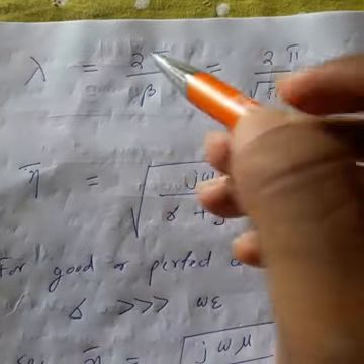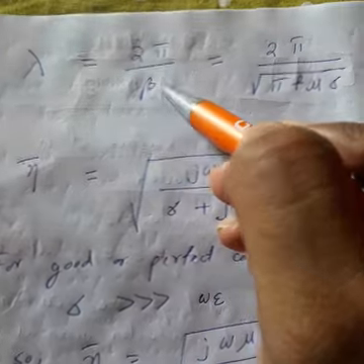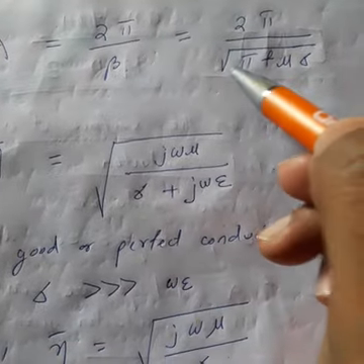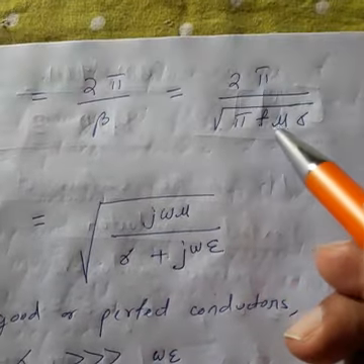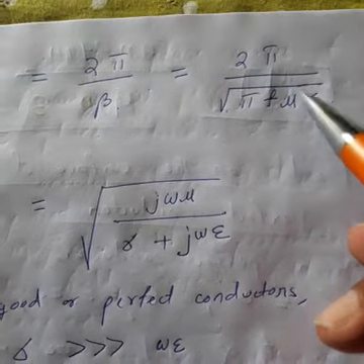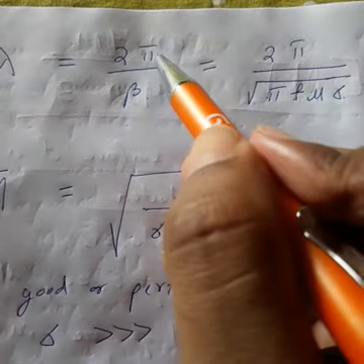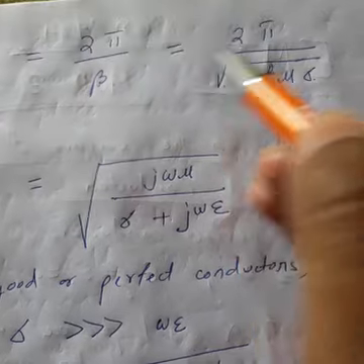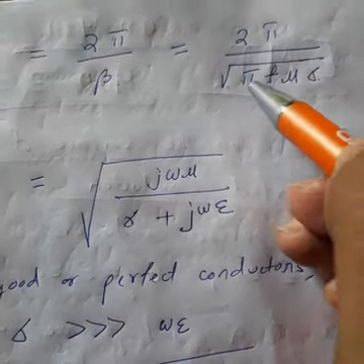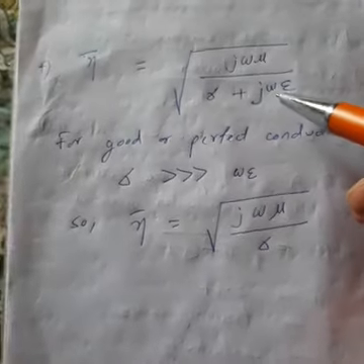So next look at the value of wavelength, lambda. Already we know the formula for lambda. Lambda equal to 2 pi by beta. So again let us simply put the value of beta, root over of pi f mu into sigma. So lambda is equal to 2 pi by beta is equal to 2 pi by root over of pi f mu sigma. Okay.